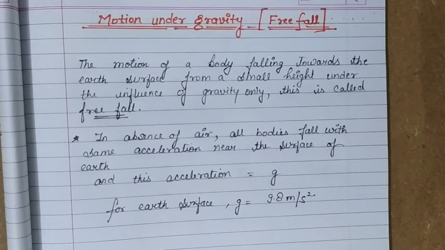Motion under gravity is a specific case of such motion in which acceleration has the value g. The value of acceleration is fixed. So we can write those equations of motion for a freely falling body, or a body moving under the influence of gravity only.